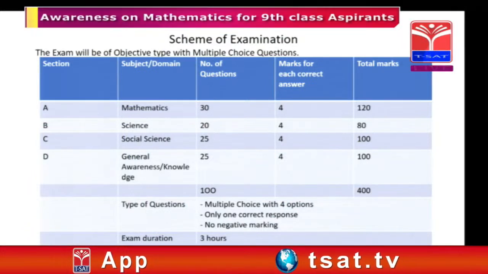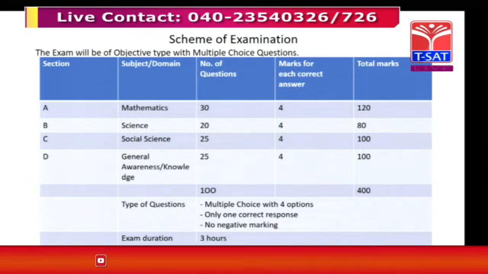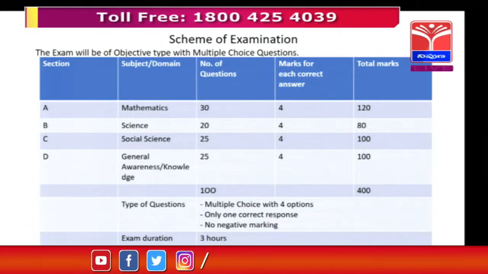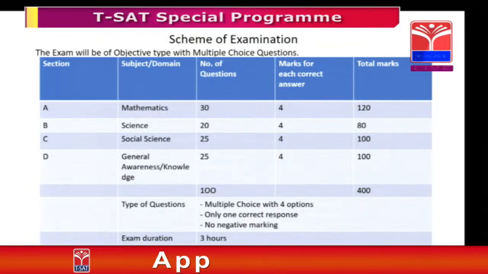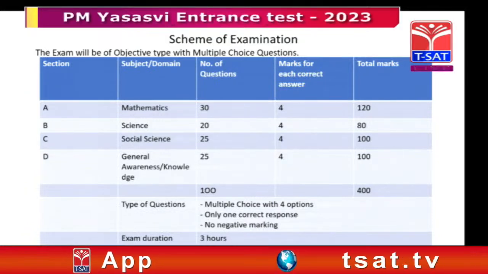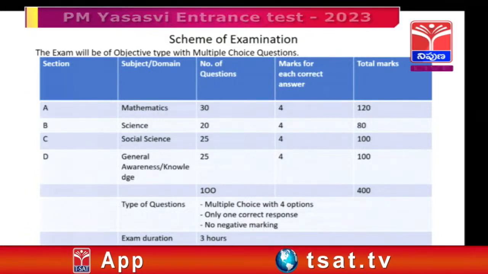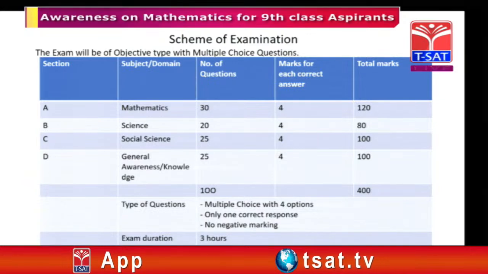For example, if he knows general knowledge, he will give the maximum there. So planning is very important. At least he has to answer nearly 50% of each category: mathematics, science, social studies and general awareness.